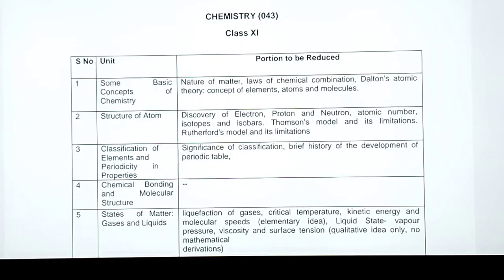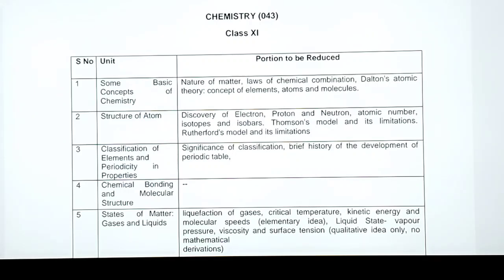But whatever portions here are said to be reduced, you have already studied them in class 9th, and they are the basic things. Without them, we cannot move forward. So we have to go through them, though as it is told they are reduced, so they will not come in exams. But you have already gone through them in class 9th. Third chapter, it's classification, and in that significance of classification and the brief history of development of periodic table, which is as such not important, is not there, so we'll not go through it.